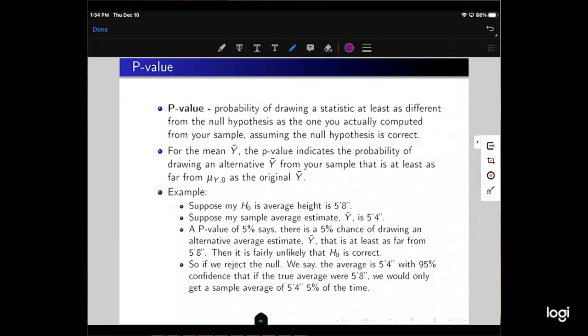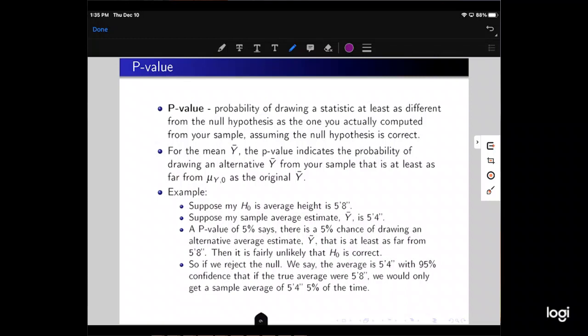The p-value. This is probably the most complicated one. With the t-stat, we specified 1.96 as our rejection criteria. We wanted to be 95% confident, so we had 1.96. The p-value is going to flip that on its head and say, well, how confident can we be? The definition of the p-value is the probability of drawing a statistic at least as different from the null hypothesis as the one you actually computed from your sample, assuming the null hypothesis is correct.